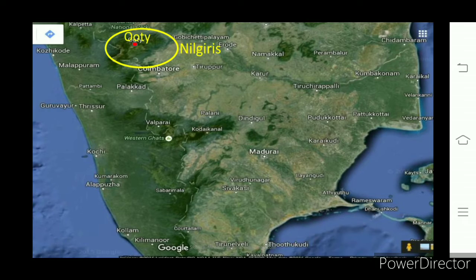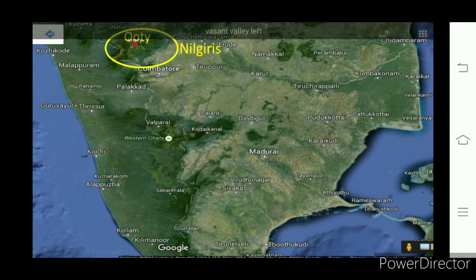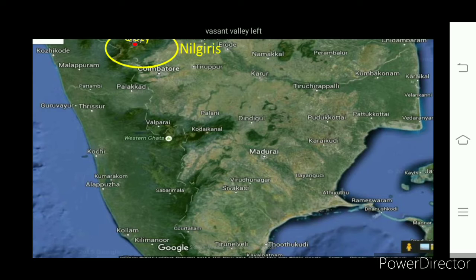Dodabetta is the highest peak in Western Ghats. It is the location of Ooty.